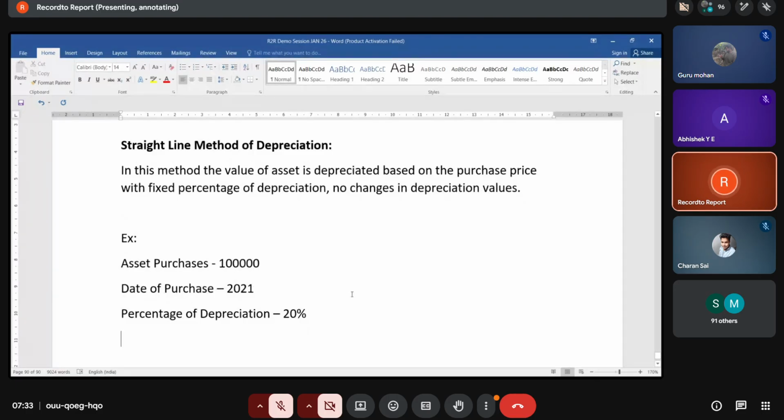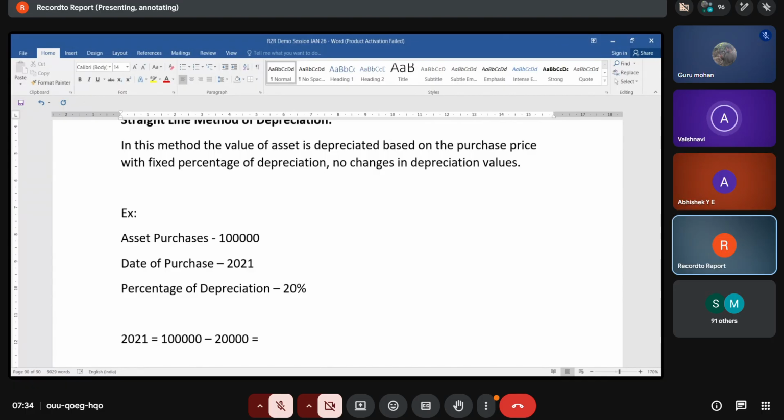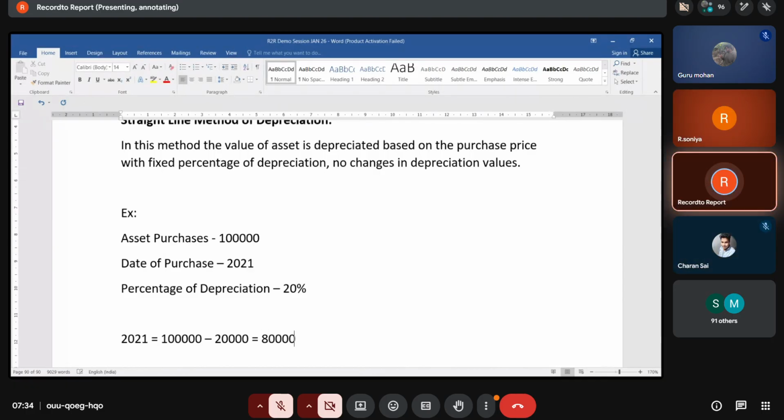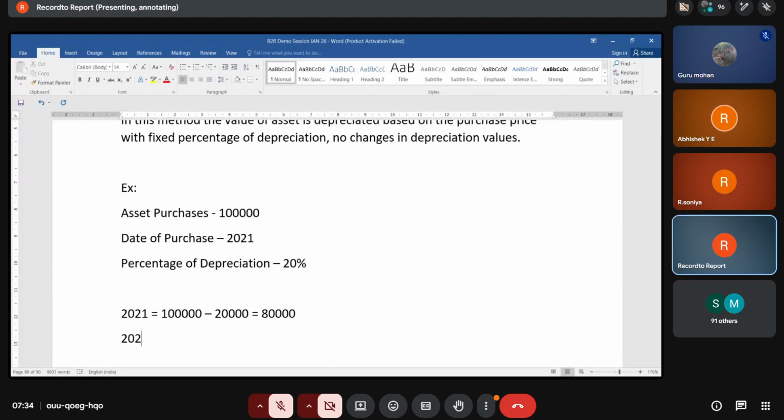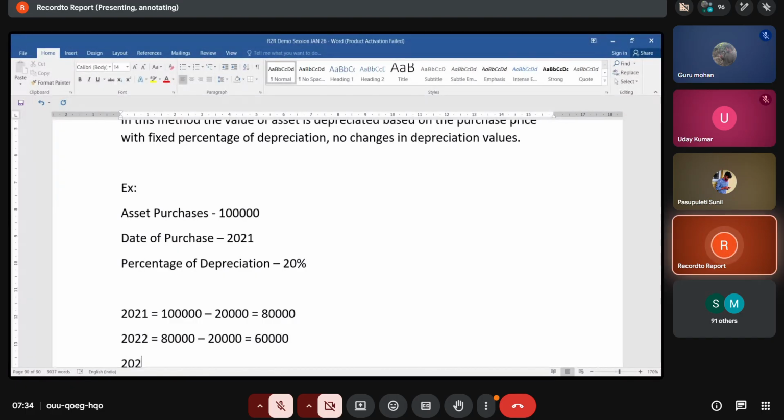In 2021, the total cost of the asset is 1 lakh minus 20%, which is 20,000, so the value of the asset is 80,000. In 2022, the value of the asset is 80,000 minus 20,000. Is there any change in the depreciation values here? No. This method of depreciation is called straight line. So what is the accumulated depreciation as of 2022?